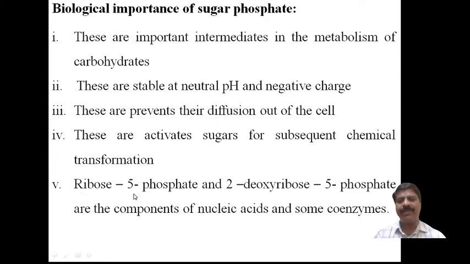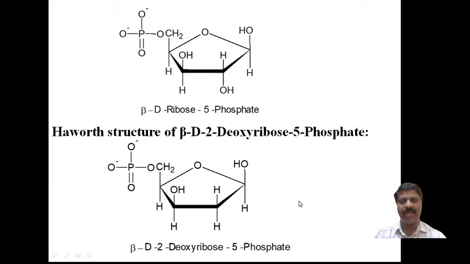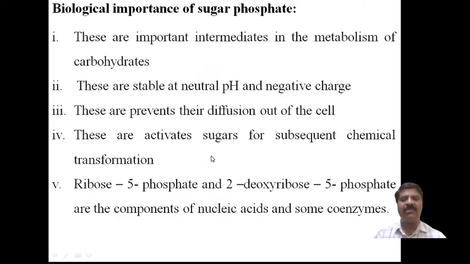Then the fifth one is ribose 5-phosphate and 2-deoxyribose 5-phosphate. I have already explained these compounds. These are pentose sugars present along with DNA and RNA. Therefore, these are components of nucleic acids and some coenzymes.